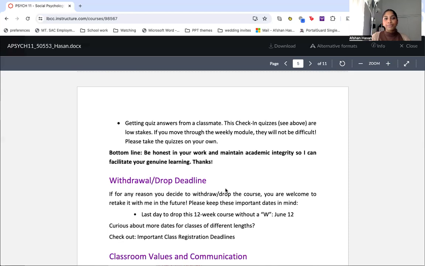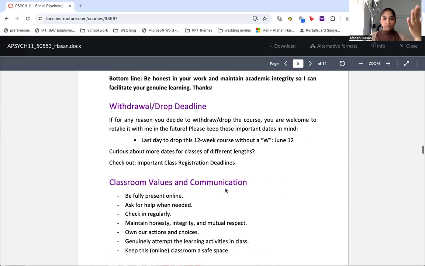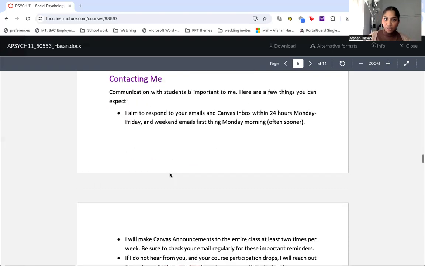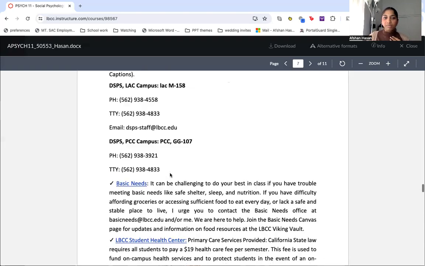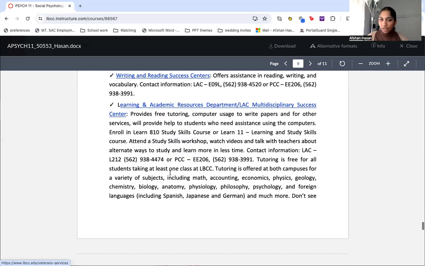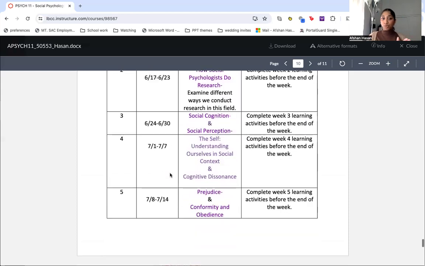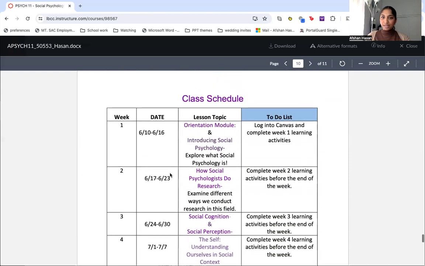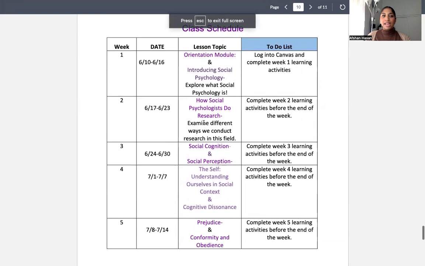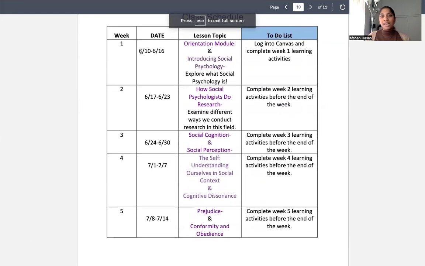So, yeah, okay. These are some withdrawal and drop deadlines that you should go through, and classroom values. Again, it's an online course, so make sure that you are going through everything. If you scroll all the way down, we have the class schedule. This is your 5-week class schedule, so you'll see the dates. Week 1 is the 10th through the 16th, and it's the orientation module, as well as introducing social psychology. And then your to-do list is right here.